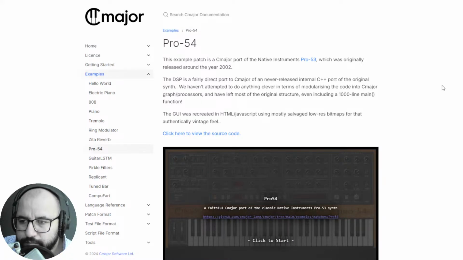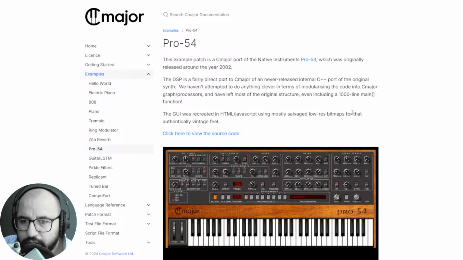And we have also a web-based synthesizer by the company CMajor. This is the Pro 54, and it's actually I believe the sounds were taken from the Native Instruments Pro 53 synthesizer, right?